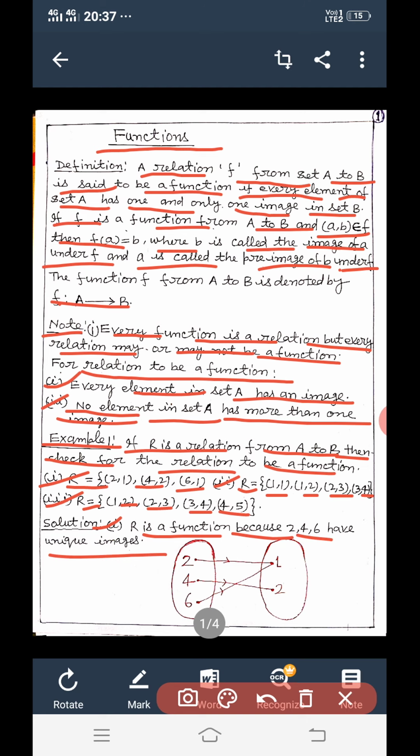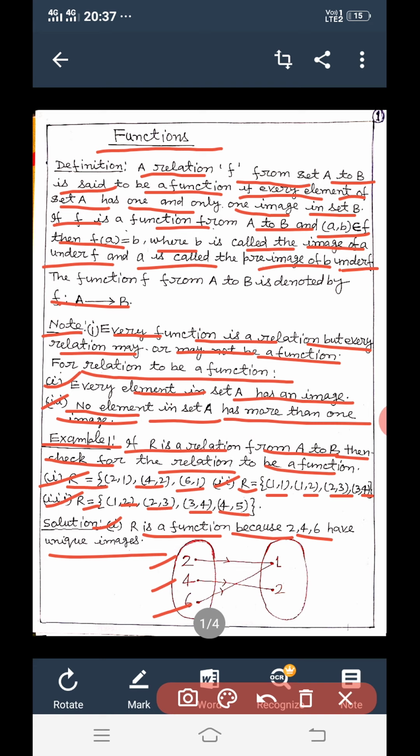Dear students, from the above condition, every element in set A has an image. Here in set A, the elements are 2, 4, 6 and every element has an image, means image of element 2 is 1, image of element 4 is 2 and image of element 6 is 1.